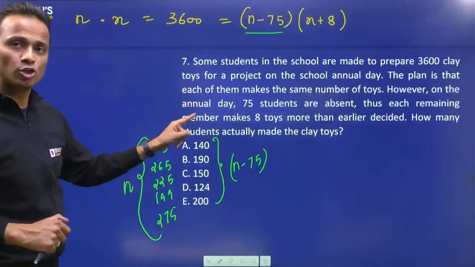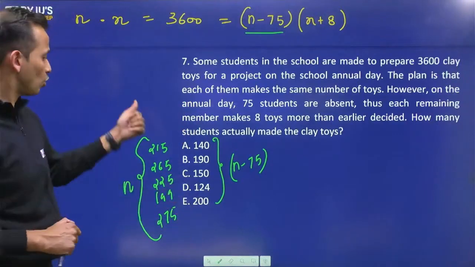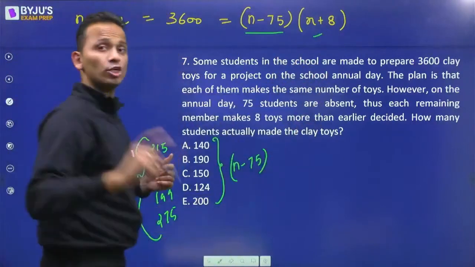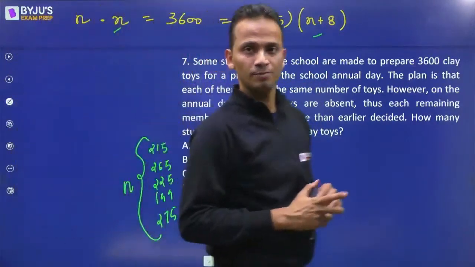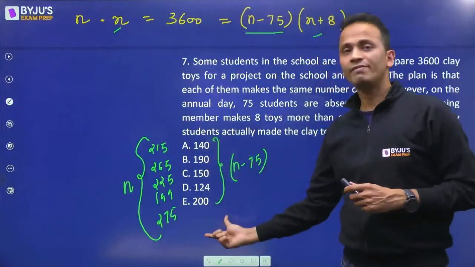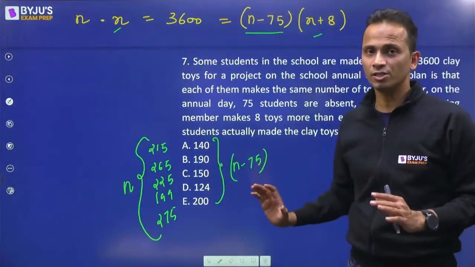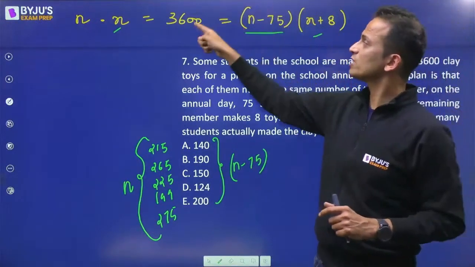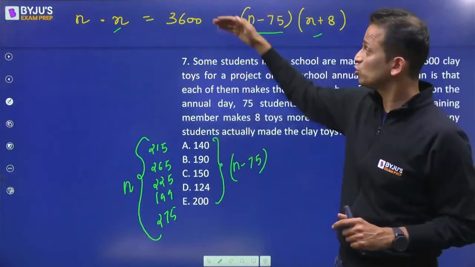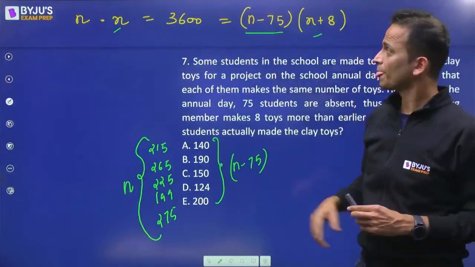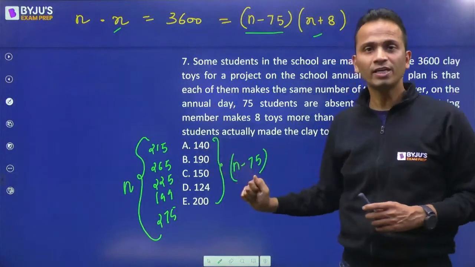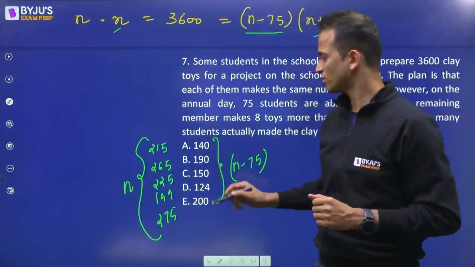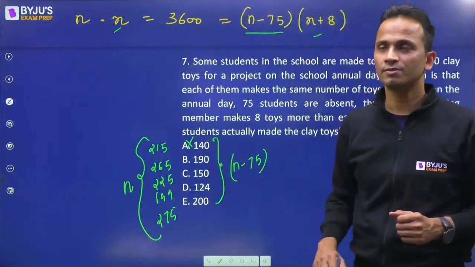Now, either check using the value of n minus 75 or the value of n. The value of x or x plus 8 should also come out to be an integer. So the value of n minus 75 will be considered, which will give me an integral value, that means it will completely divide 3600. So let me first divide 3600 by 140. Is 3600 completely divisible by 140? No, it is not. So option A cannot be the answer.